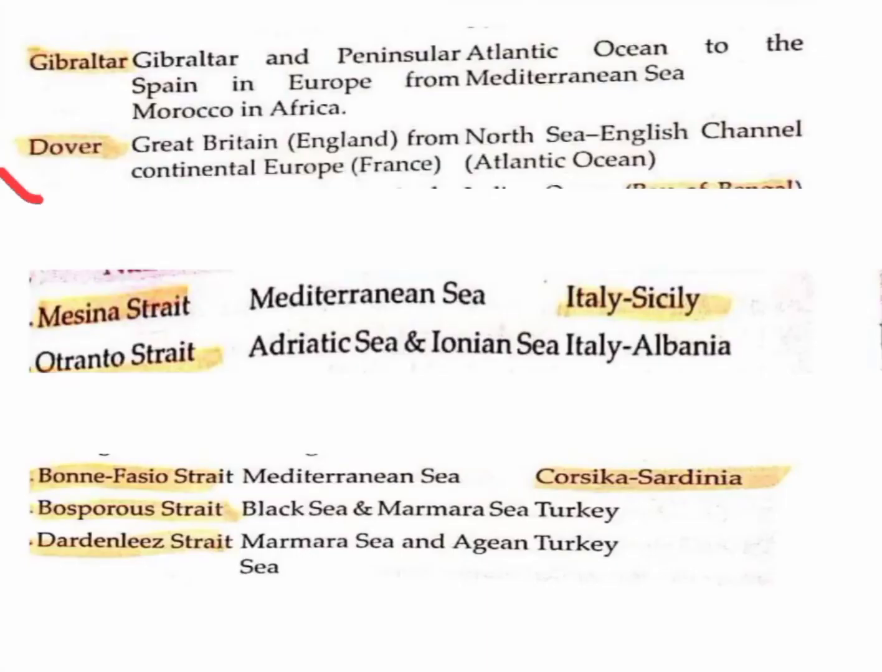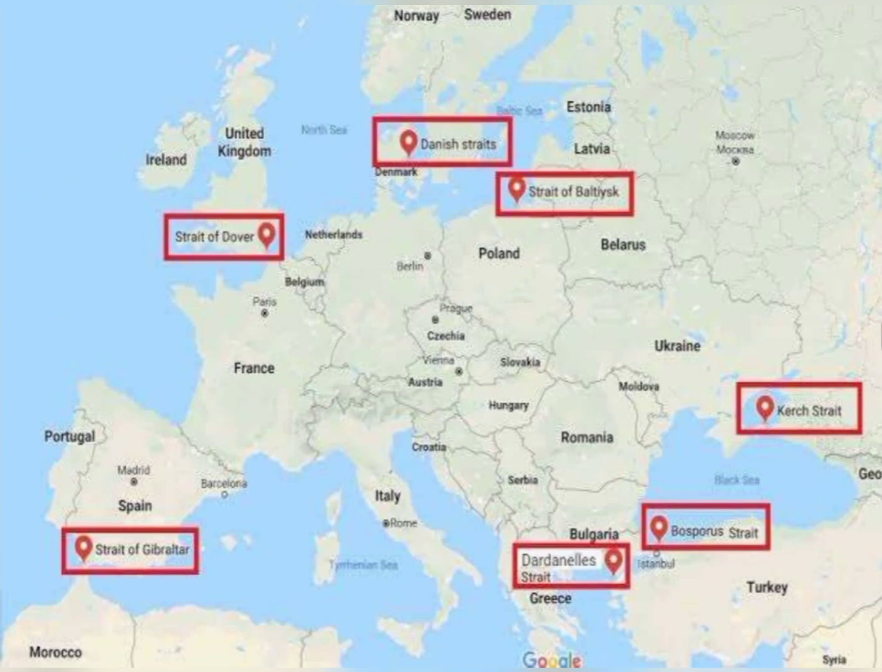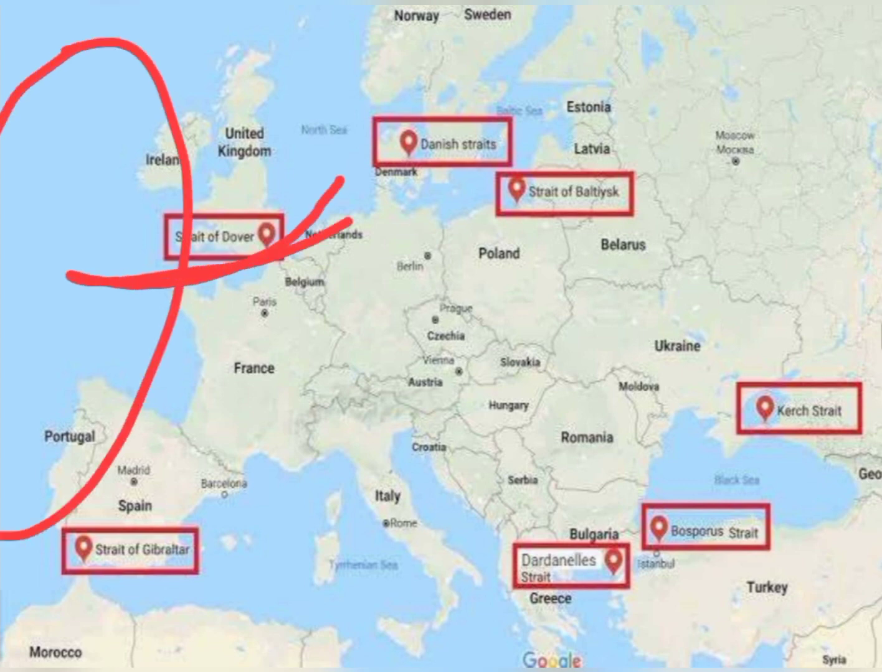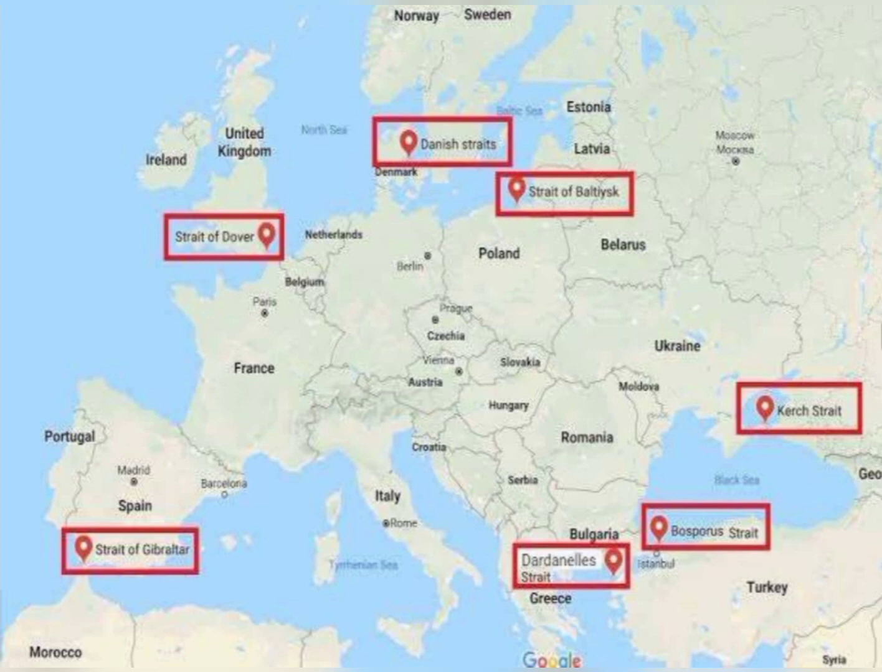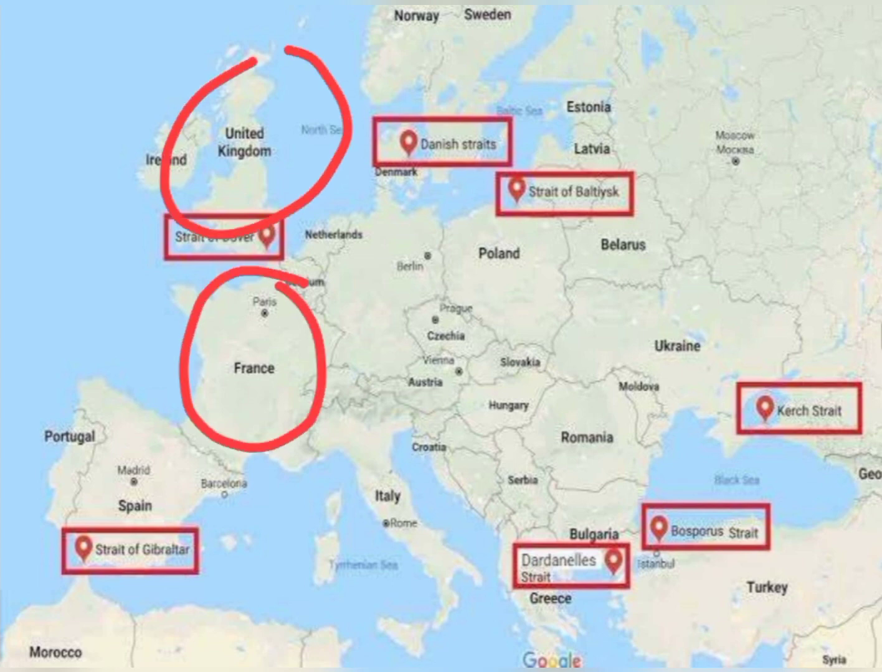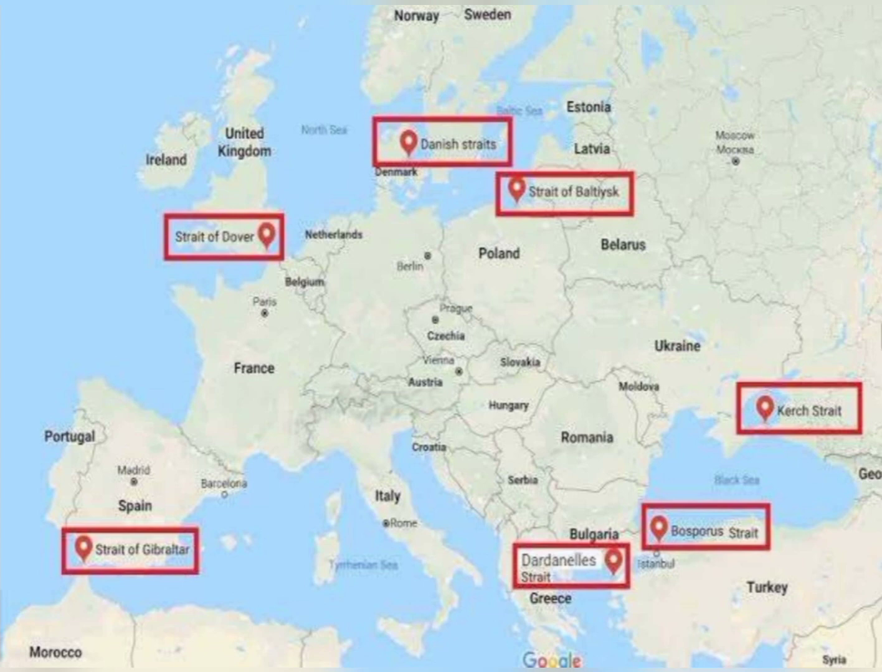Second is Dover. Where is it, Dover? So Dover is here. We can say it connects the North Sea to the Atlantic Sea. So here is the Atlantic Sea, or here is the North Sea. It connects the North Sea to the Atlantic Sea, or we can say it disconnects France from the UK. So here is the UK, or you can say England. So it disconnects England and France.